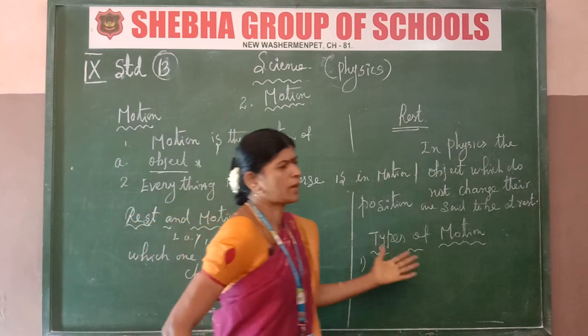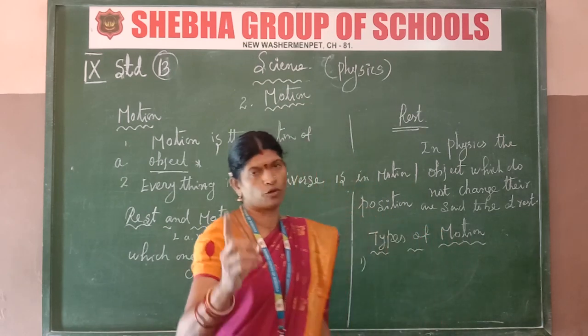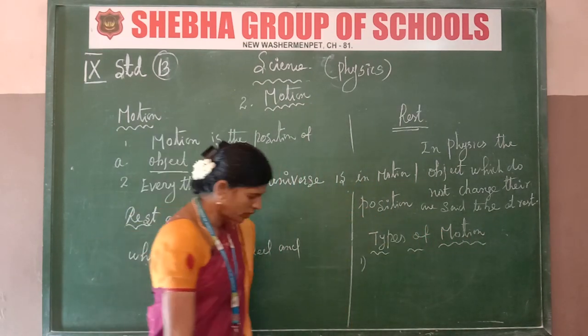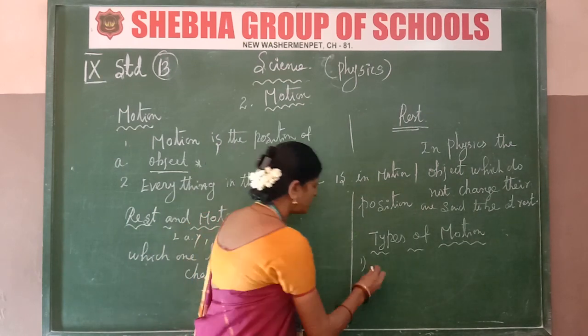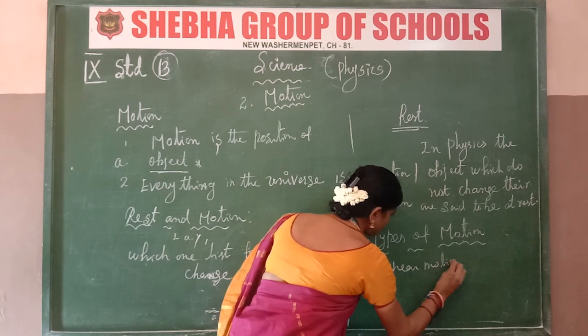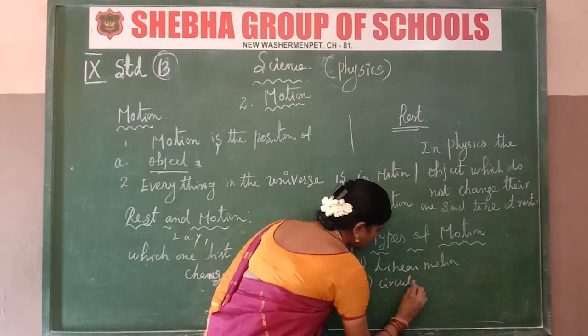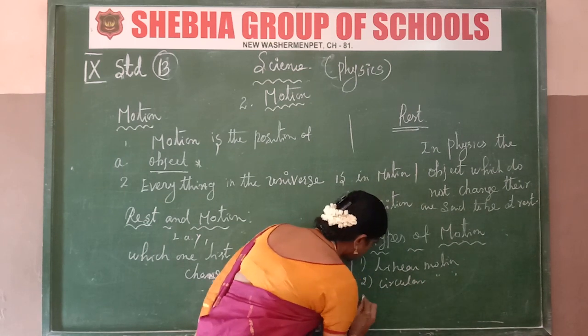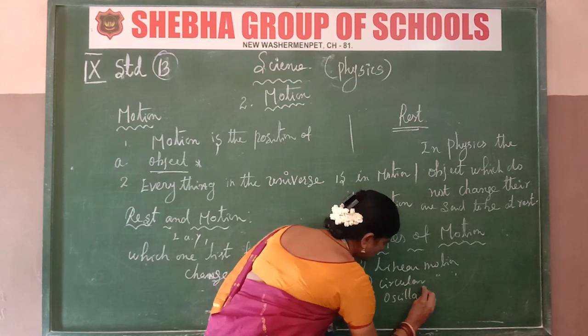Next, types of motion. How many types of motion? There are 4 types of motion. One is linear motion. Second is circular motion. Third is oscillatory motion.